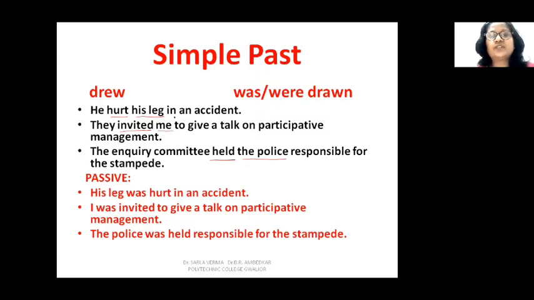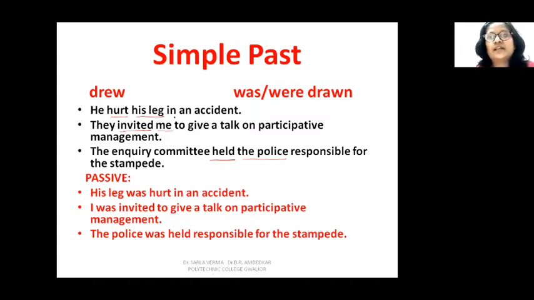I was invited to give a talk on participative management. See, they invited me. Only this much part was needed to change into passive. They invited me, I was invited. The rest of the sentence is the same. The inquiry committee held the police responsible for the stampede. So the police was held responsible. The police was the object, and when it comes in the subject place, the sentence was in past tense, so was held responsible for the stampede.